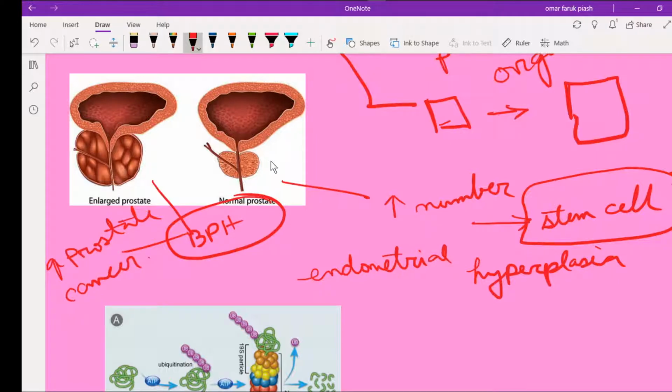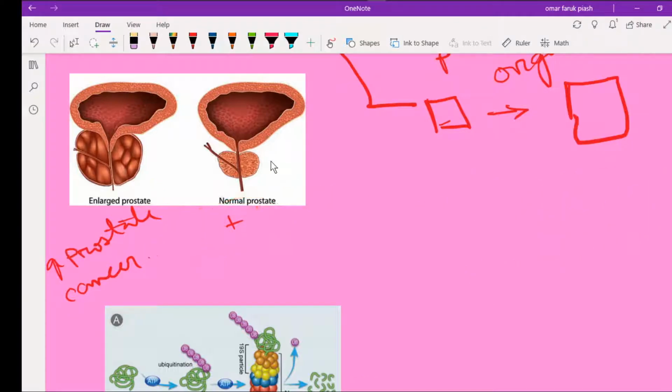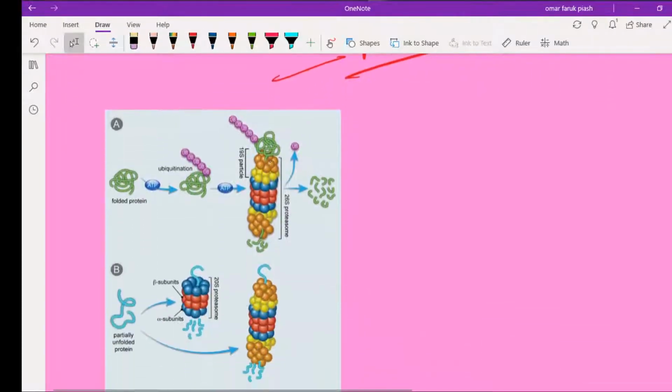Now atrophy means a decrease in size of the organ, and this decrease is due to stress or decreased blood supply. Atrophy usually happens by two mechanisms. One is the ubiquitin degradation pathway.